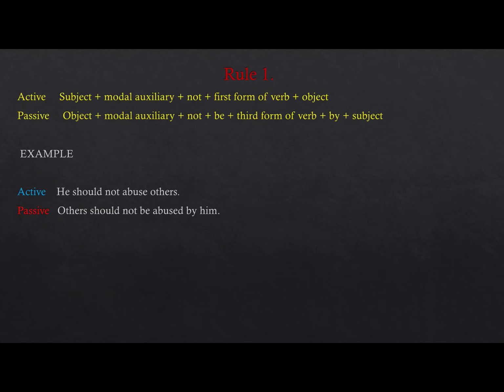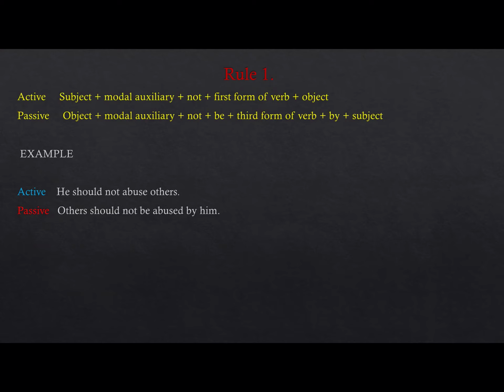Women often face domestic violence even in the present century. So, what will we make? A woman should not face domestic violence in the 21st century. So, domestic violence should not be faced by women in the 21st century.